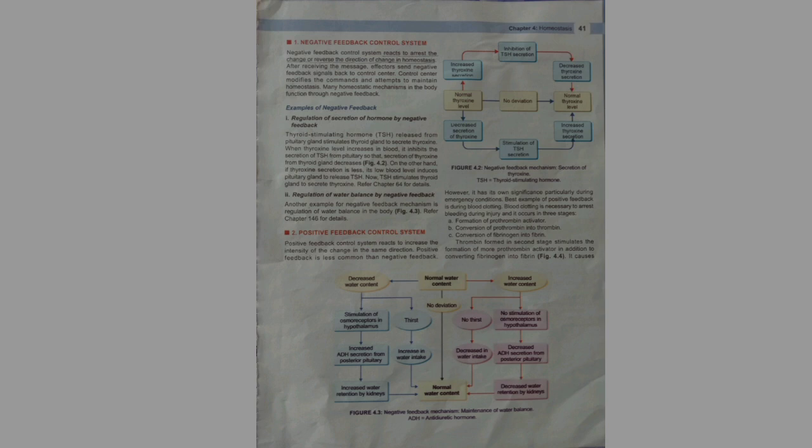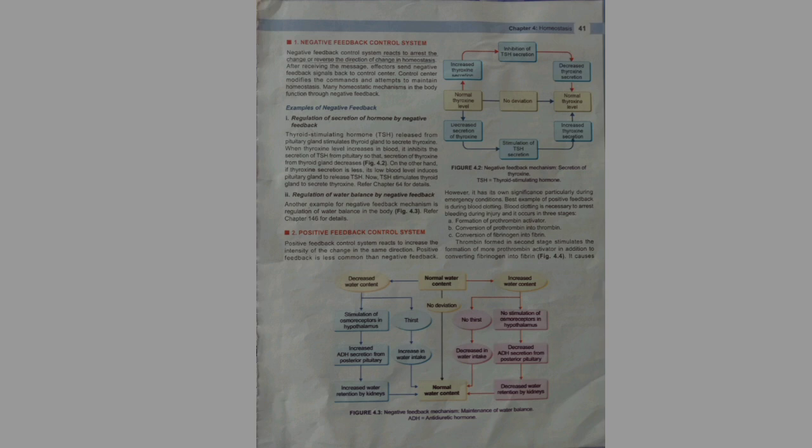Examples of negative feedback. First, regulation of secretion of hormone by negative feedback. Thyroid stimulating hormone, TSH, released from the pituitary gland stimulates the thyroid gland to secrete thyroxine. When the thyroxine level increases in blood, it inhibits the secretion of TSH from the pituitary so that secretion of thyroxine from the thyroid gland decreases.